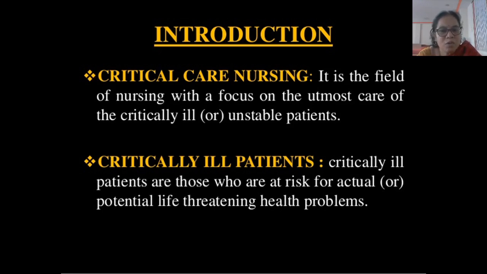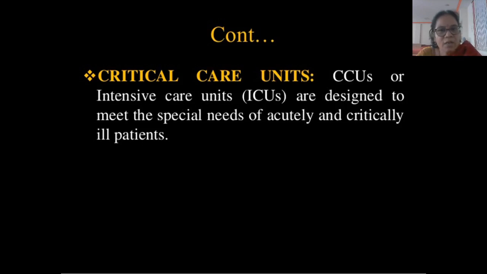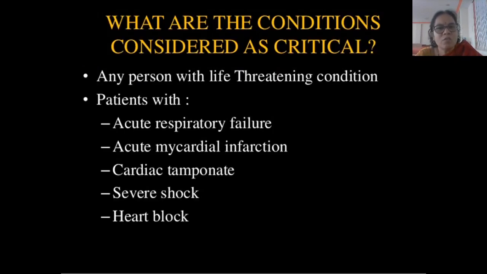Critically ill patients are those who are at risk for actual or potential life-threatening health problems. Then what are critical care units? Critical care units or intensive care units are designed to meet the special needs of acutely and critically ill patients. Then what are the conditions or diagnoses which are considered as critical?